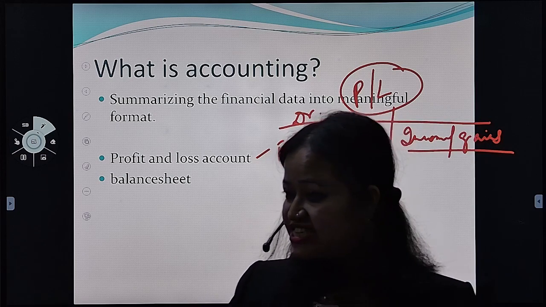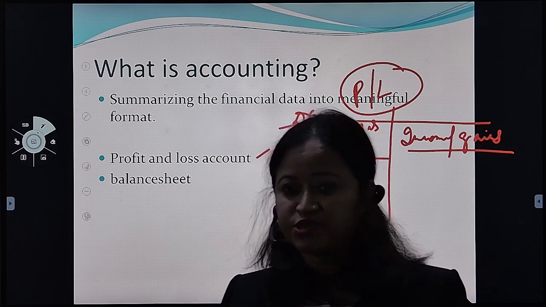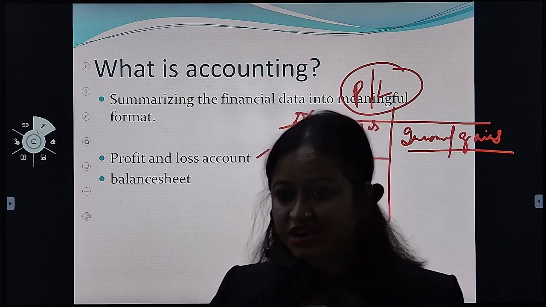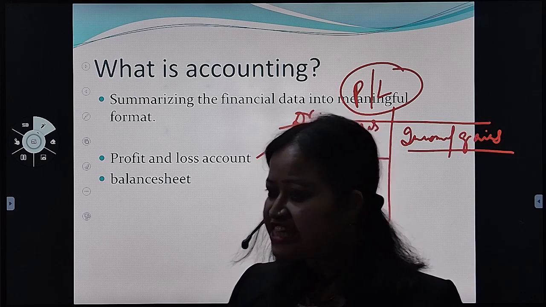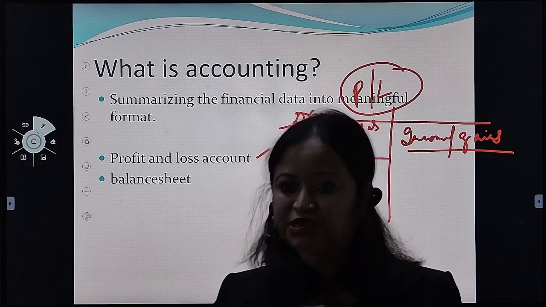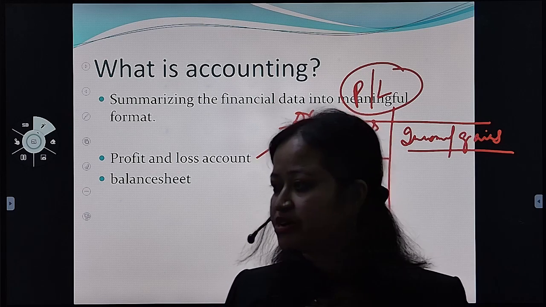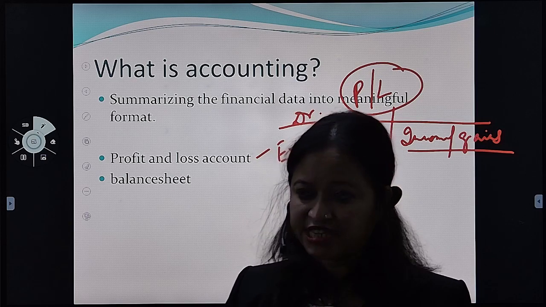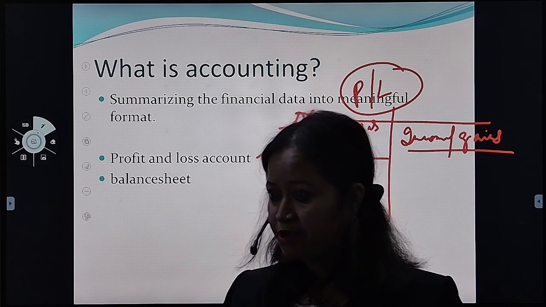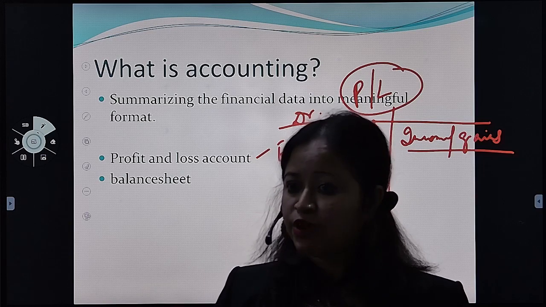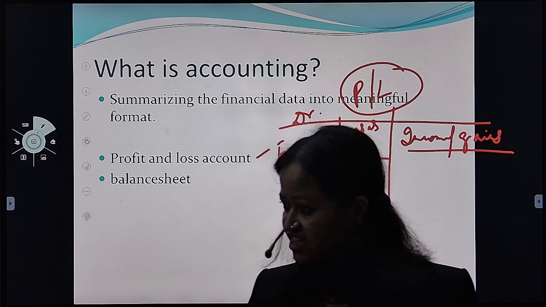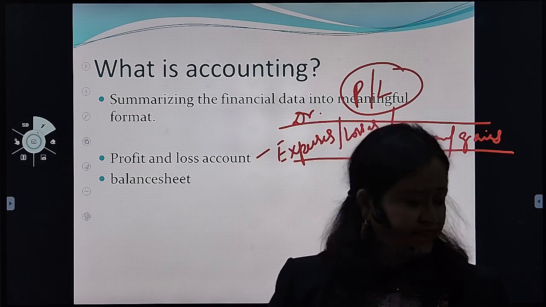Suppose interest received, rent received, commission received. Anything you are receiving, some amount of money coming into the business, will be recorded in the profit and loss account on the credit side. That you remember. All the expenses are always recorded on the debit side, and all incomes are recorded on the credit side.